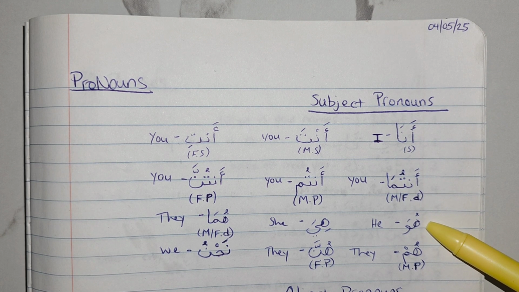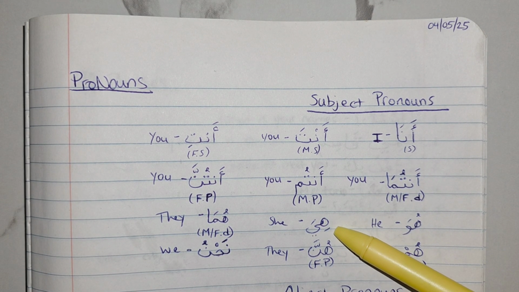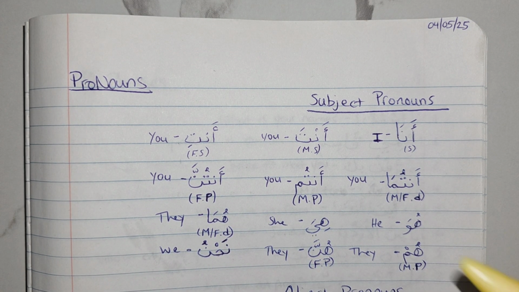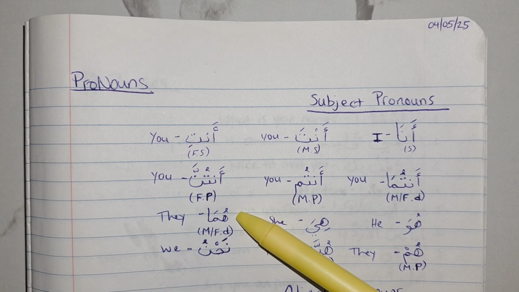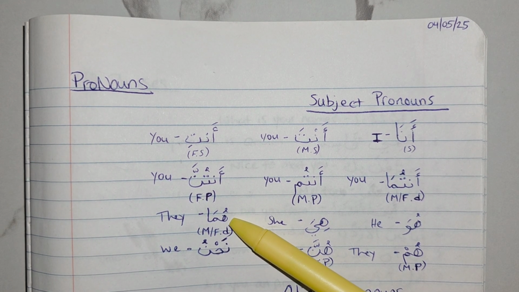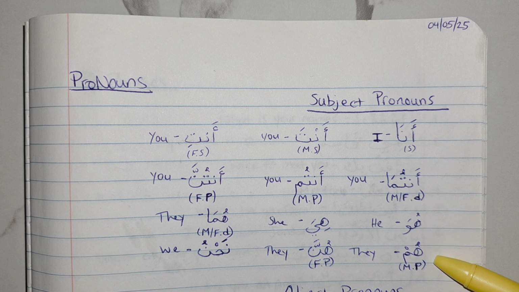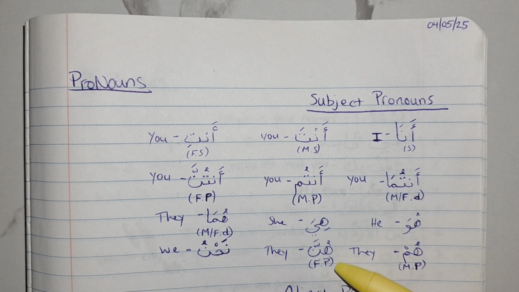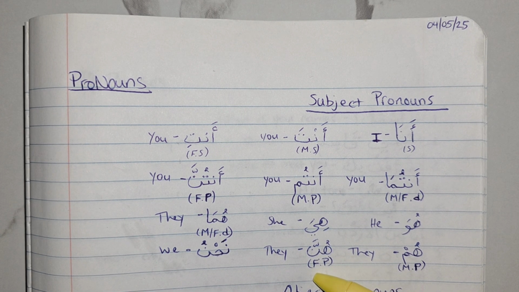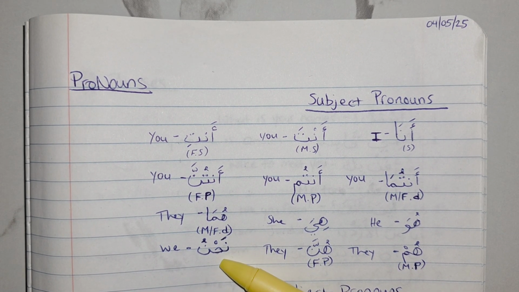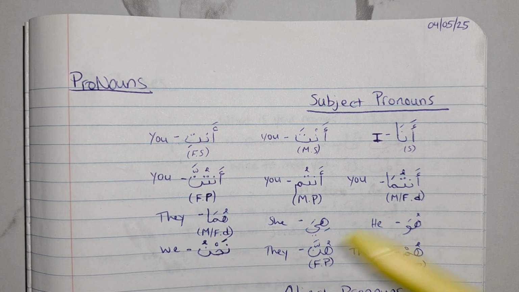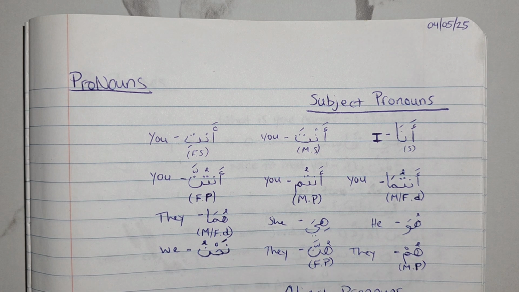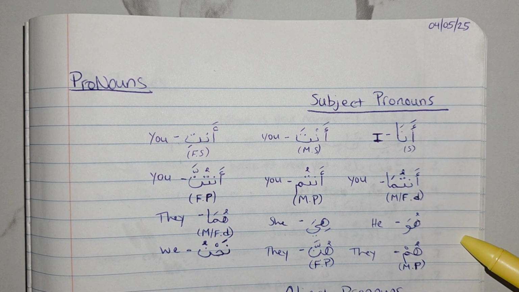Then we have huwa, which means he, hiya, she, huma, they, but it's dual, so if you're talking to two people, you say huma, and this is masculine and feminine, so whether it's a male or a female. And then you have hum, they, which is plural, masculine. You have hunna, plural feminine, and it means they. And we have nahnu, which means we, for all of the genders. So that's what we have for the subject pronouns.